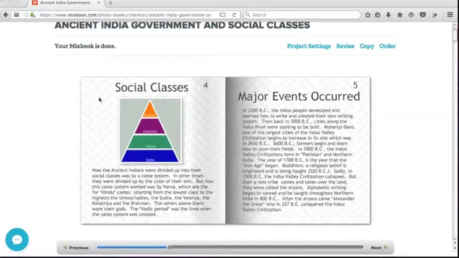Social classes. The ancient Indians were divided up into their social classes by a caste system. At other times, they were divided up by the color of their skin, but this caste system worked by Varna, which are the four Hindu castes, starting from the lowest class to the highest: the untouchables, the Sudra, the Vaishya, the Kshatriya, and the Brahmin. The others above them were their gods. The Vedic period was the time when the caste system was created.